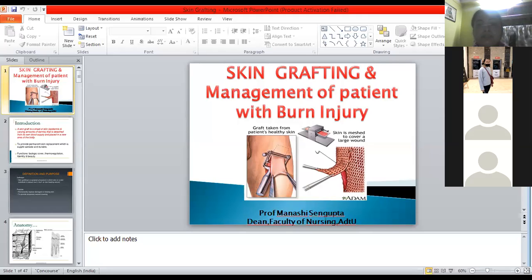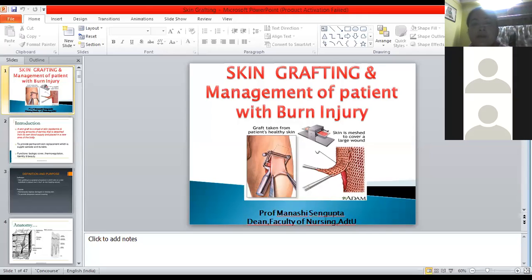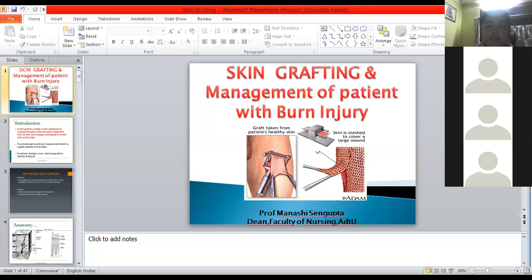Then in the next class I completed skin grafting. If you remember, for major full thickness or partial thickness burn patients, the cosmetic damage caused by the burn can be taken care of through surgical approaches. Is it clear?